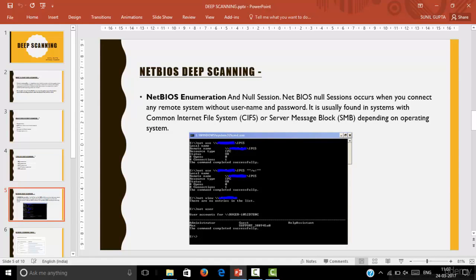What is NetBIOS deep scanning? NetBIOS enumeration and NetBIOS null sessions occur when you connect to any remote system without a username and password. It is usually found in systems with common internet file system or server message block, depending on the operating system. NetBIOS is used to gather shared files from your computer and the groups available on your computer. That's how NetBIOS works.